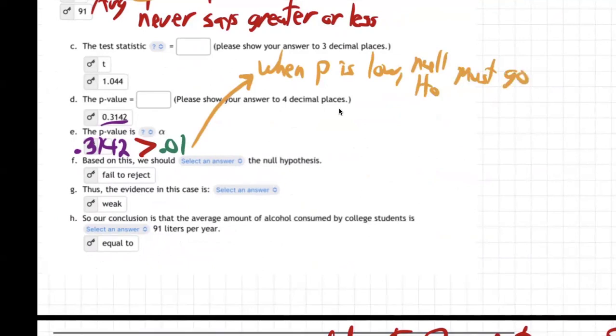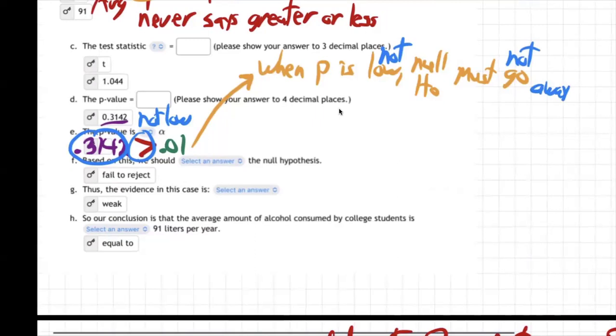Now, is our p-value low? Was it low? No, it was not. This p-value here is greater, so it's not low. The p-value is 0.31, it's greater than 0.1. So when the p-value is not low, the null must not go. Go where? Go away. So you have to add the nots. That makes sense?